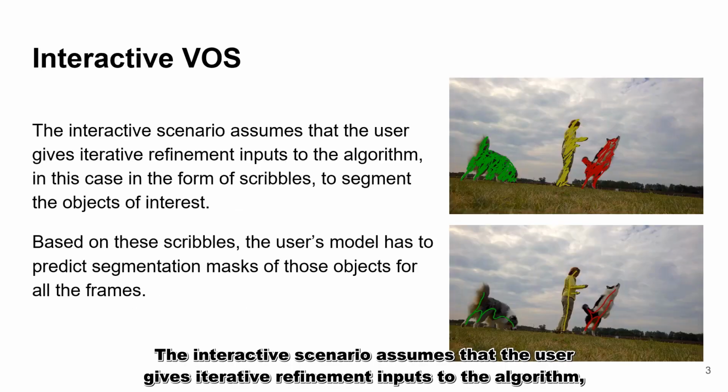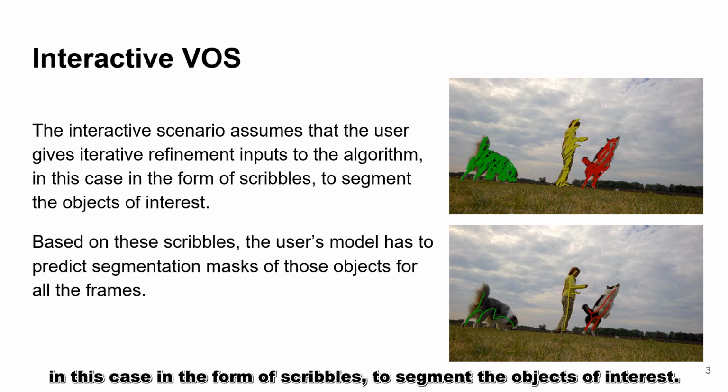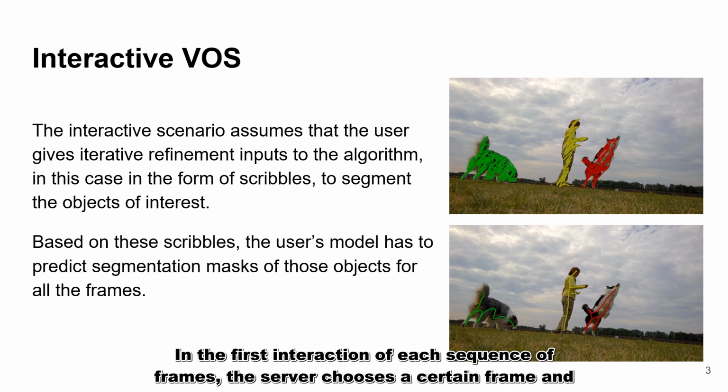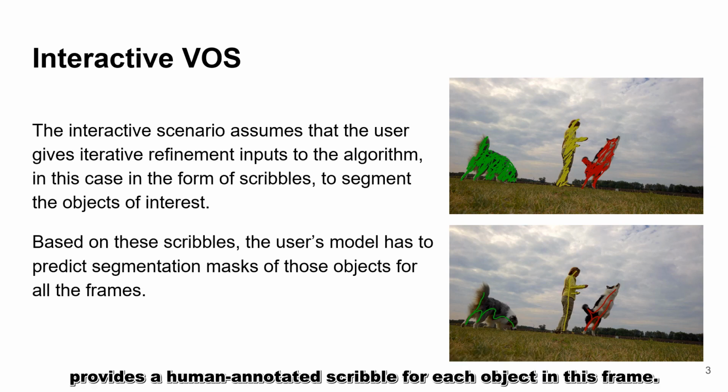The interactive scenario assumes that the user gives iterative refinement inputs to the algorithm, in this case in the form of scribbles, to segment the object of interest. In the first interaction of each sequence of frames, the server chooses a certain frame and provides a human annotated scribble for each object in this frame.